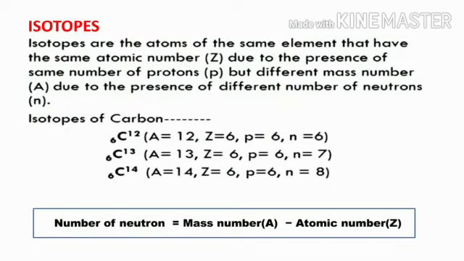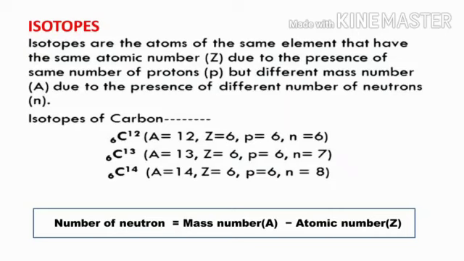Isotopes. Isotopes are atoms of the same element that have the same atomic number due to the presence of the same number of protons, but different mass numbers due to the presence of different numbers of neutrons. Carbon 12, carbon 13 and carbon 14 are isotopes of carbon. All three isotopes of carbon have the same atomic number 6 due to the presence of 6 protons in the nucleus, but they differ in mass number.